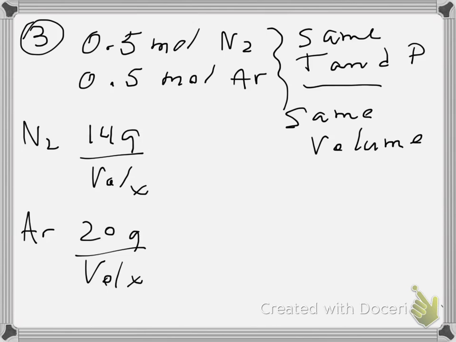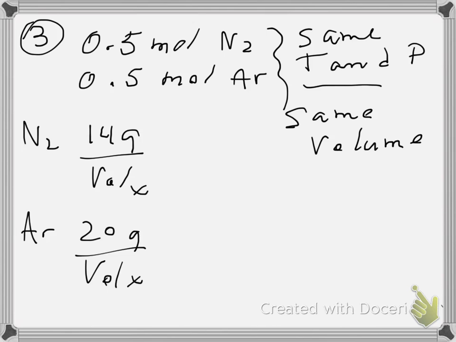If you look at C, D, and E, on C, average kinetic energy is the same as the average kinetic energy of the argon molecules. Well, that's also true because they're at the same temperature. The volume is the same. We talked about that. If they're the same temperature and pressure, equal numbers of moles would have the same volume. So that's going to be true. And then it's a half a mole of each one, so it's half of Avogadro's number, so statement E is true.